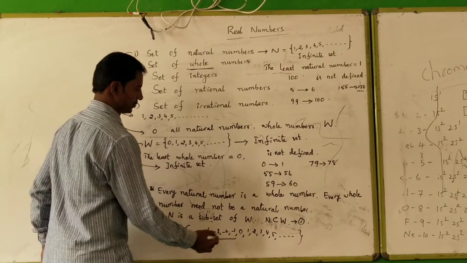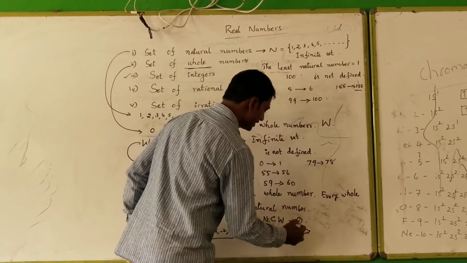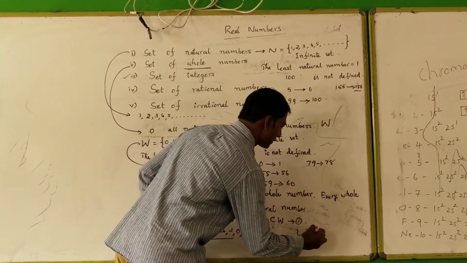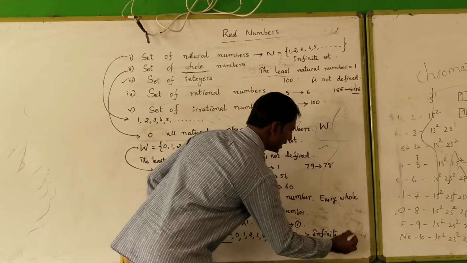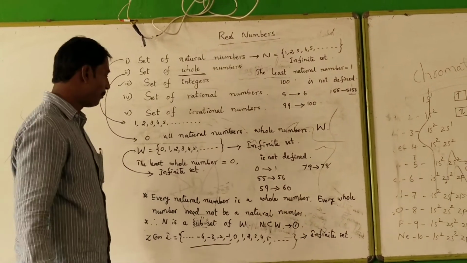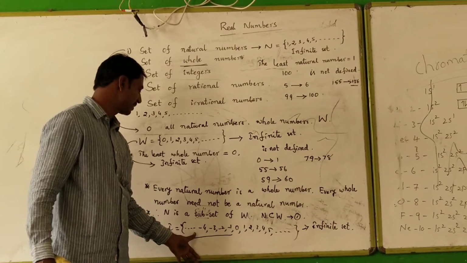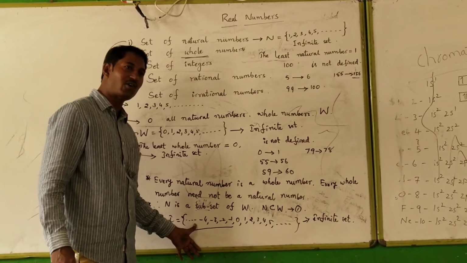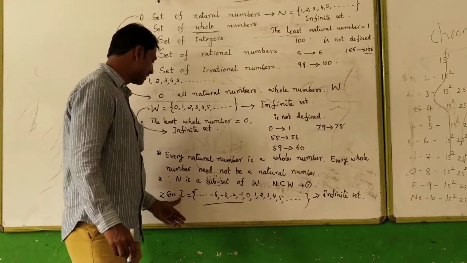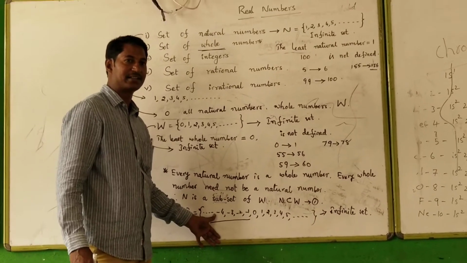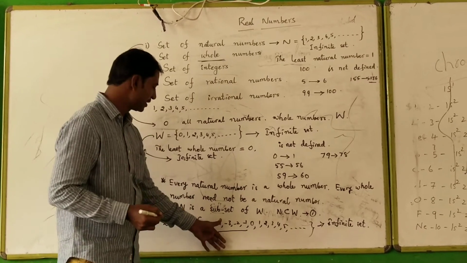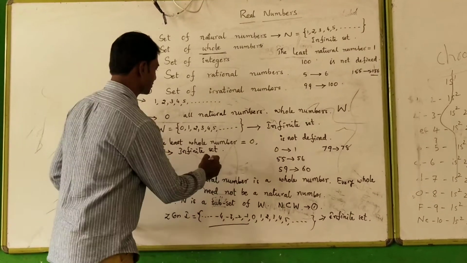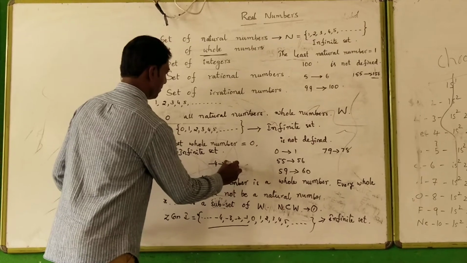By observation, we can easily tell that it is an infinite set. But the predecessor of every integer is defined. Predecessor means the number that comes before. The predecessor of -4 is -5.